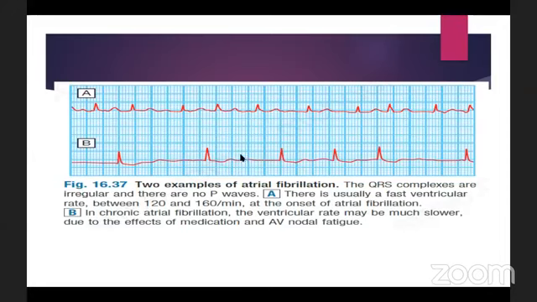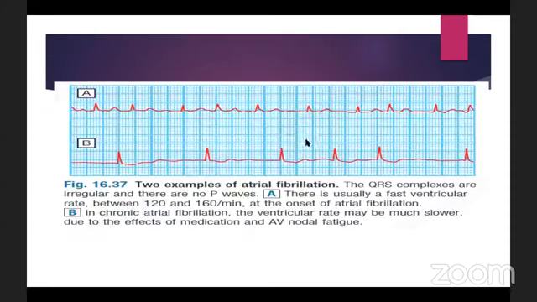This is the slow ventricular rate. As you can see, the heart rate here is around 300, 150, 100, around 60. And here the heart rate is around 100. So this is fast ventricular rate and this is slow ventricular rate. Yeah, 120 to 160, yes.